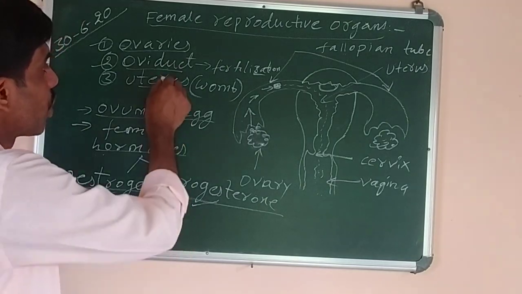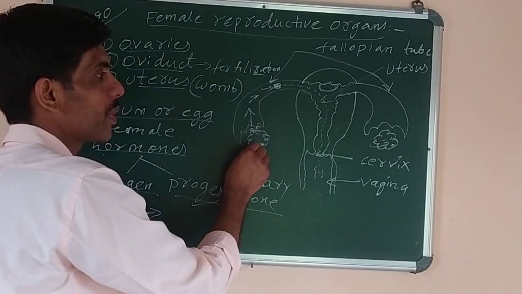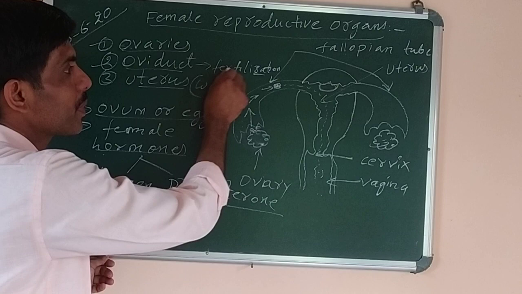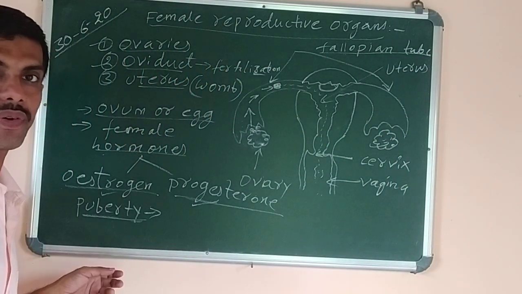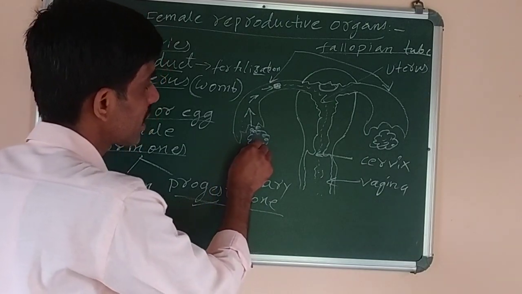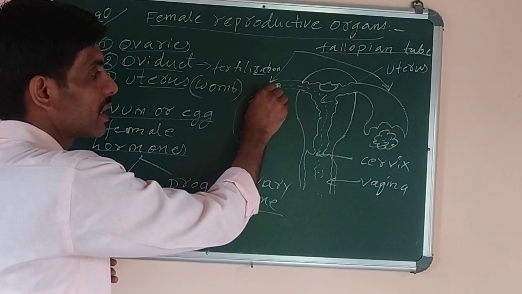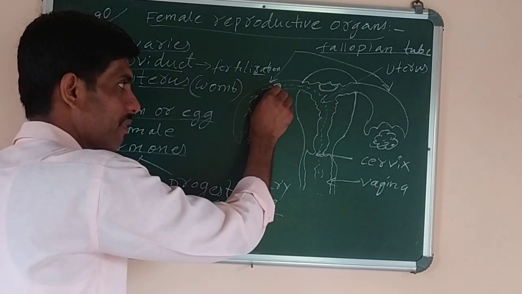Now the next one is the oviduct. The oviduct is the name of these two tubes which arise from the ovary and connect to the uterus. So what is the function of the oviduct or fallopian tube? The other name of the oviduct is the fallopian tube. What is the function? It helps to carry the eggs which are released from the ovary up to the uterus. But what is the function?